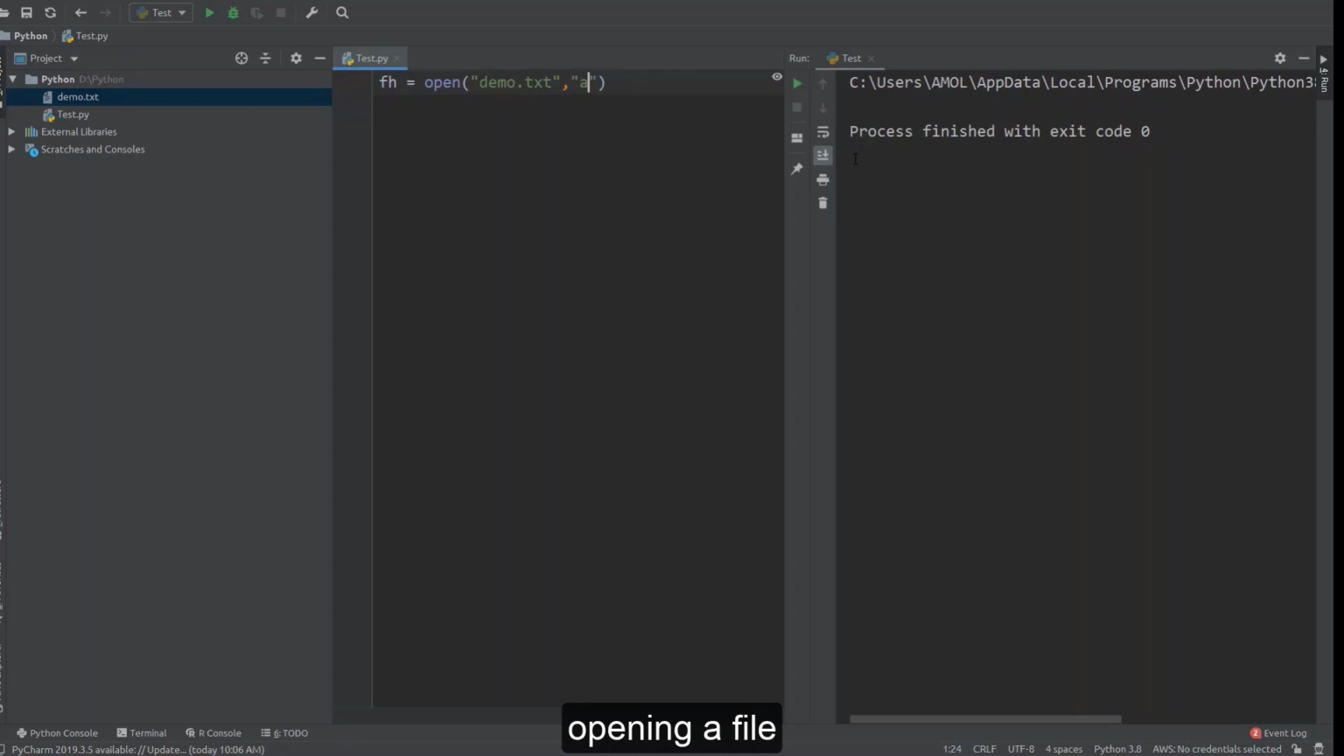It's like you can say W, you can say A, you can say AB plus, you can say AT plus, you can say W, WB plus. So by using different modes, we can open this file.